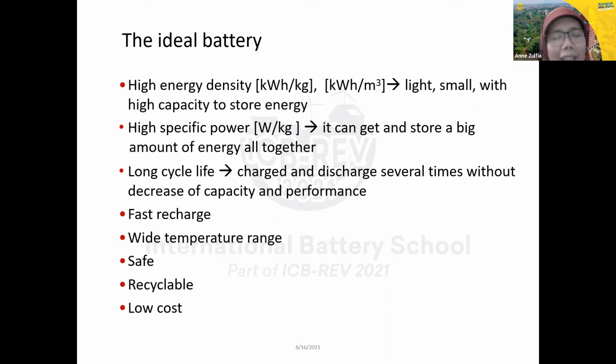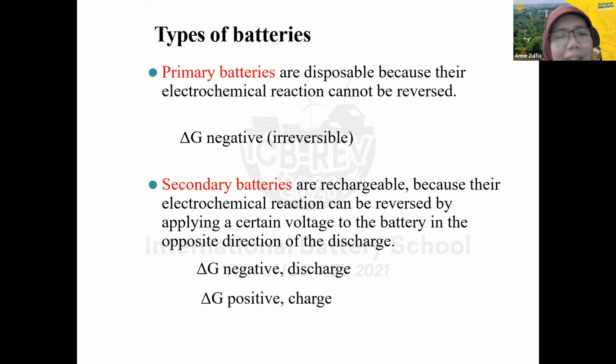We can create a material which has high capacity, good battery performance as well as being cheaper. So as engineers, we can find whether these characteristics can be met with a cheaper one. I don't know whether, because it's quite difficult to combine high capacity and high properties with a cheaper price.